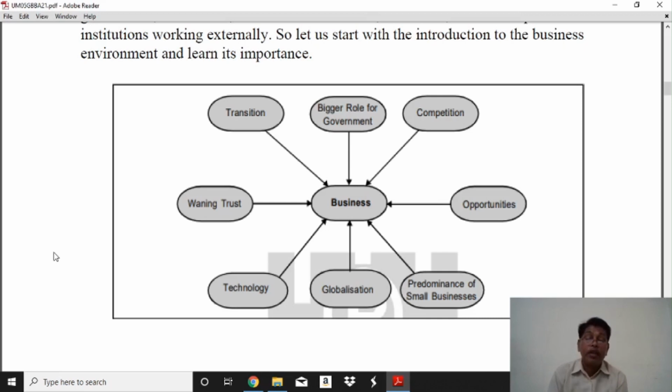Then, globalization. Today, at world level, every business is set at the global level, not in a nation or only one economy. Every business shares in a global level.